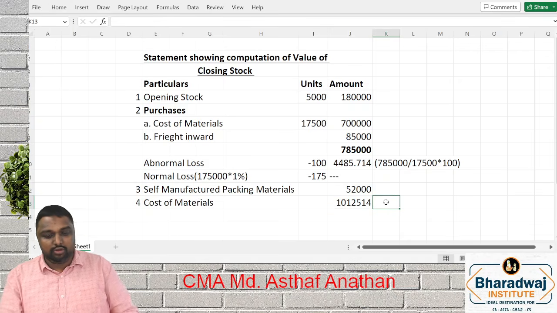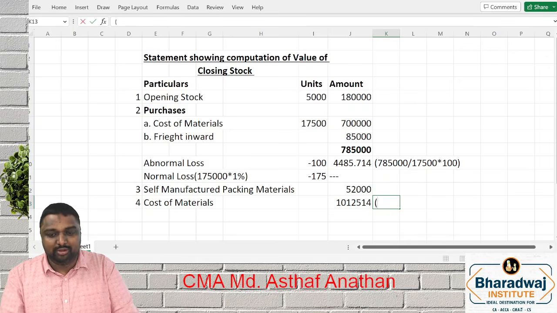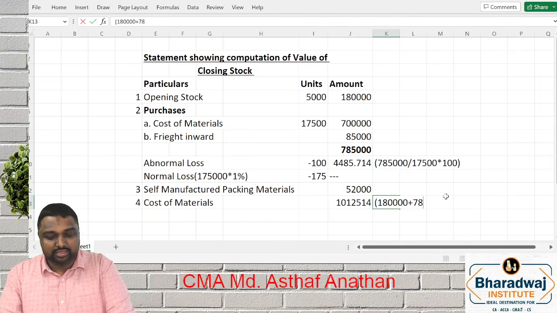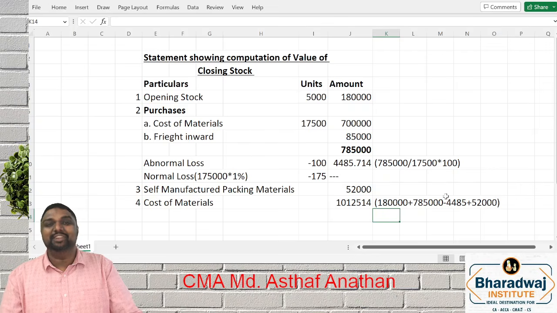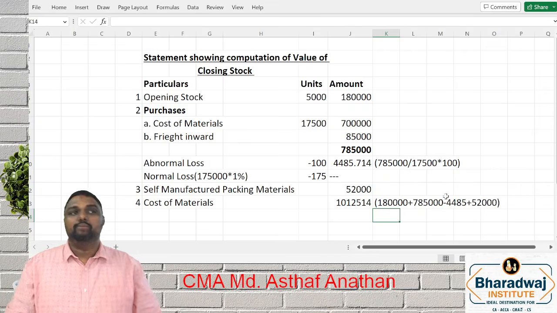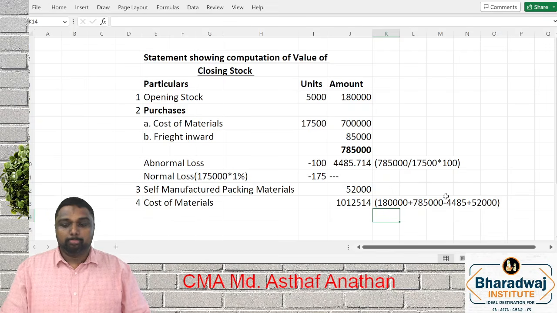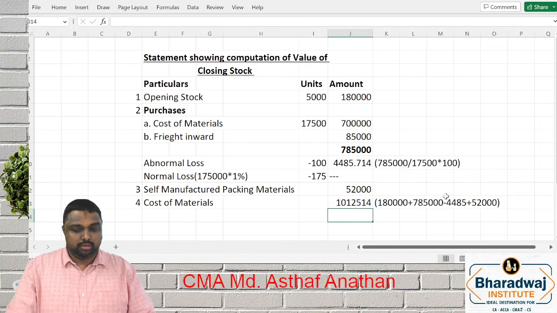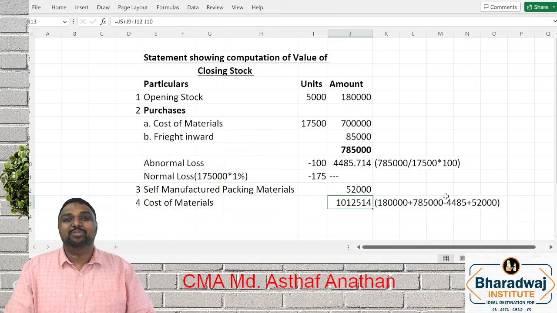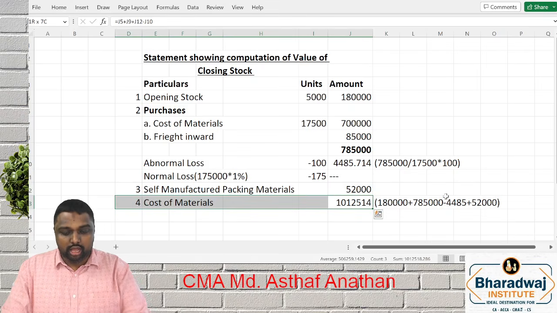So what is the formula for that? You have to write 1,80,000 plus 7,85,000 minus 4,485 plus 52,000. Why is 4,485 being reduced, my dear friends? Because abnormal loss you have to transfer into costing P&L. That is not a part of your production. So this is your total cost.